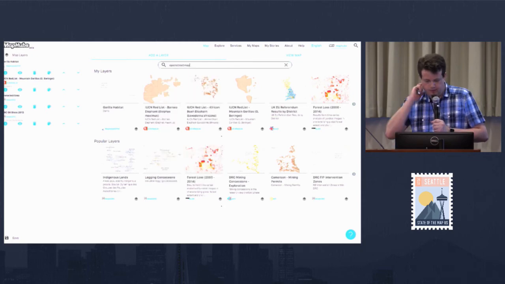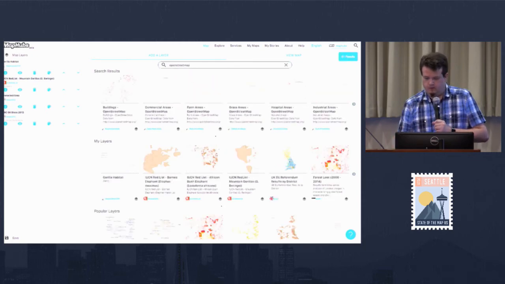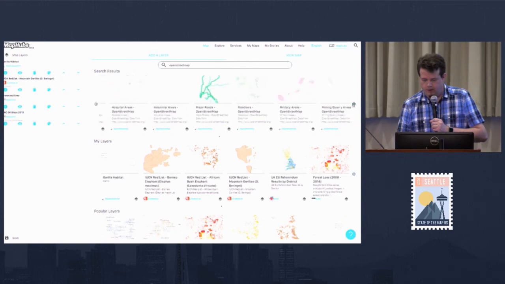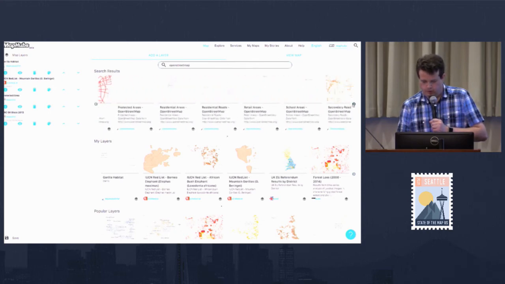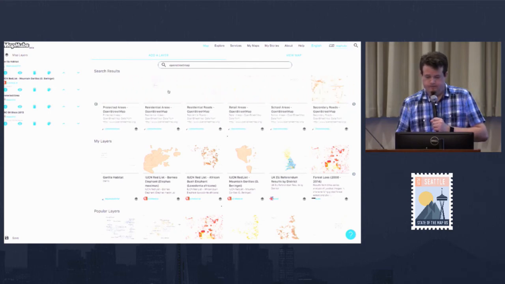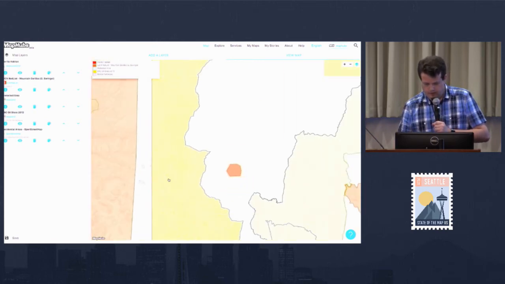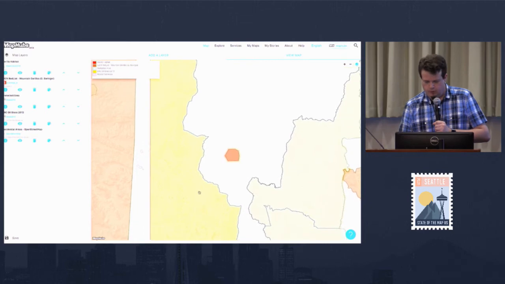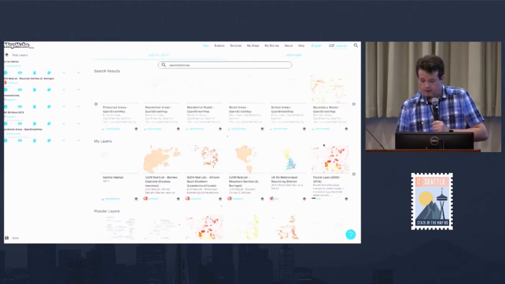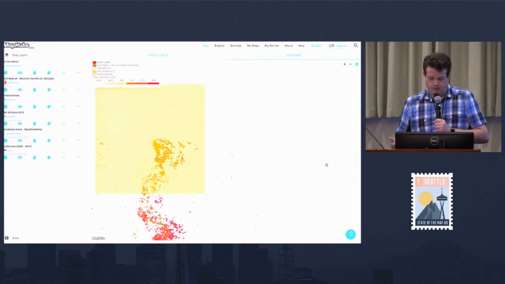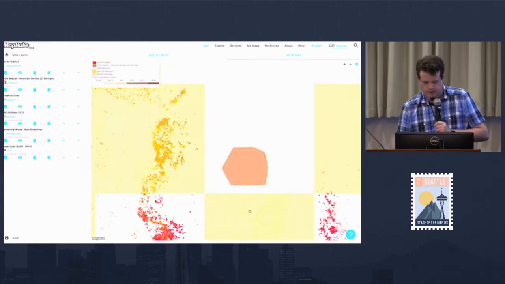So we just search for OpenStreetMap. We can see all of these OpenStreetMap overlay layers that we have. I'm going to look for residential areas. So now we can see the residential areas that are bordering this part of the park. And finally, I want to add forest loss information so we can maybe see some of the recent human activity in this area.